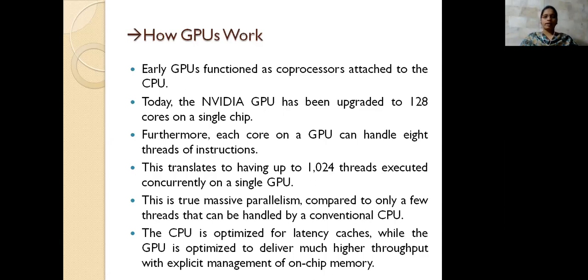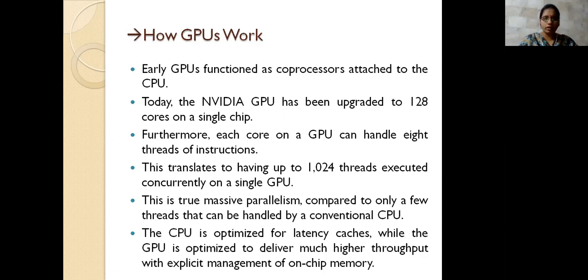If you multiply that out, it translates to 1024 threads executing concurrently on a single GPU. What does a single GPU chip consist of? 128 cores, and these 128 cores execute 1024 threads at once while processing all these things. This is the parallelism, which is also called massive parallelism.